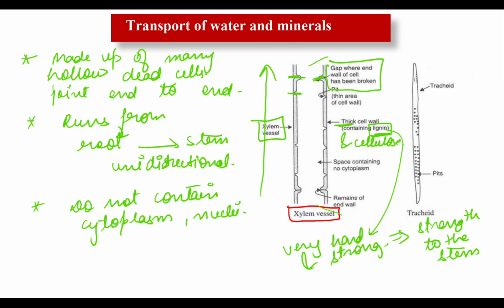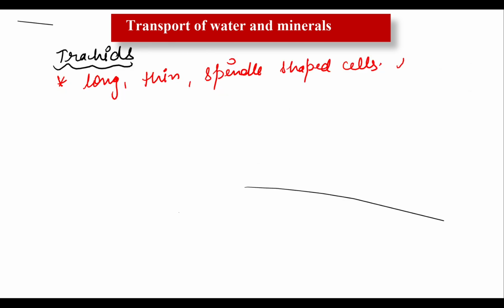Spindle shape means it is tapering, and it has many pits in its thick cell wall. So water flows from one tracheid to another through the pits. How does it flow? With the help of pits.